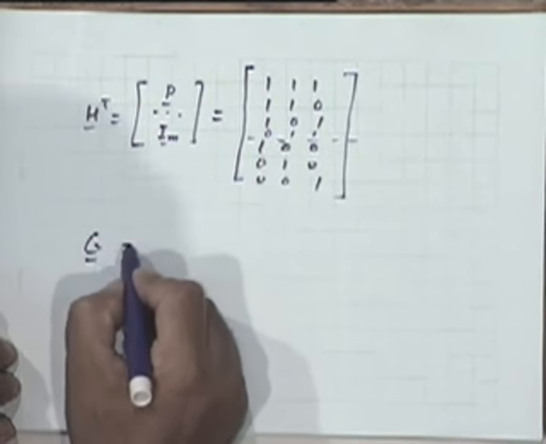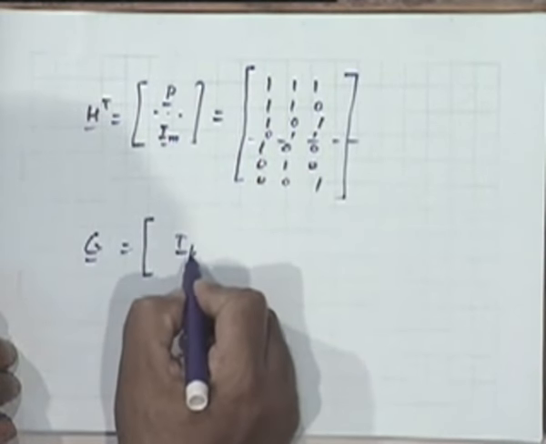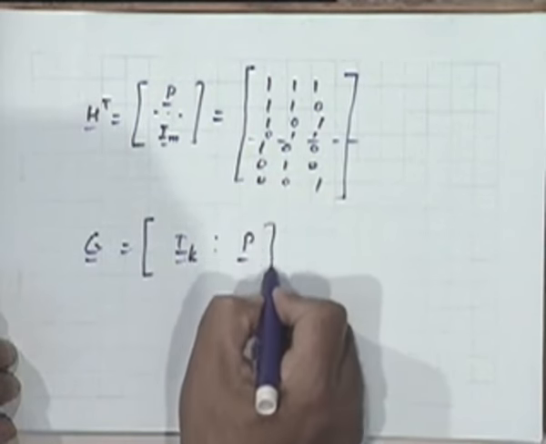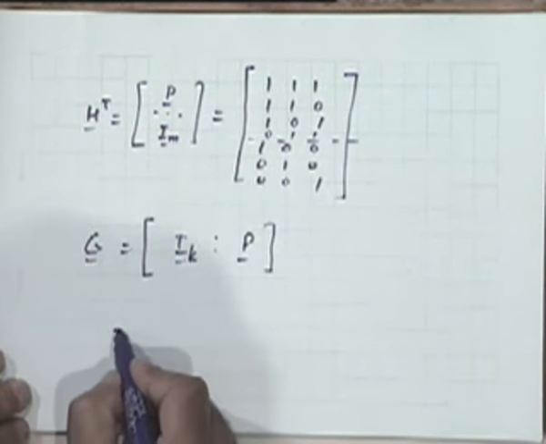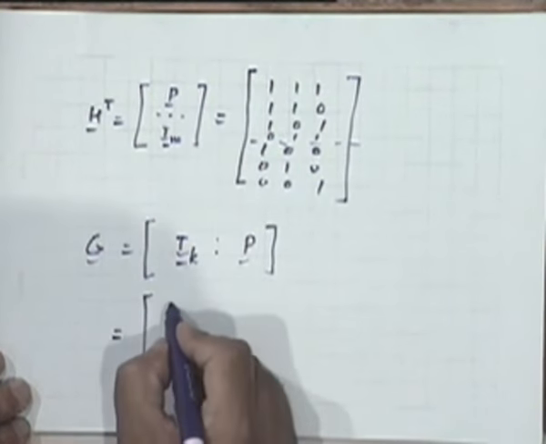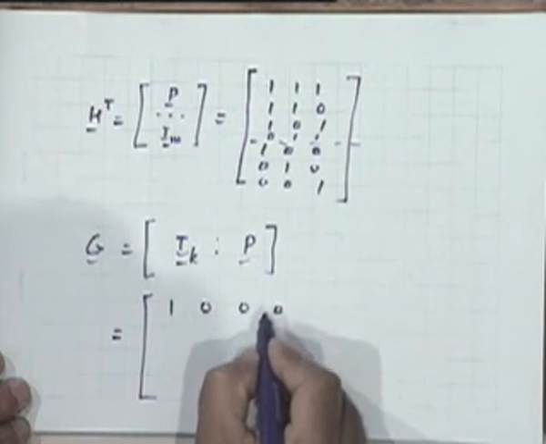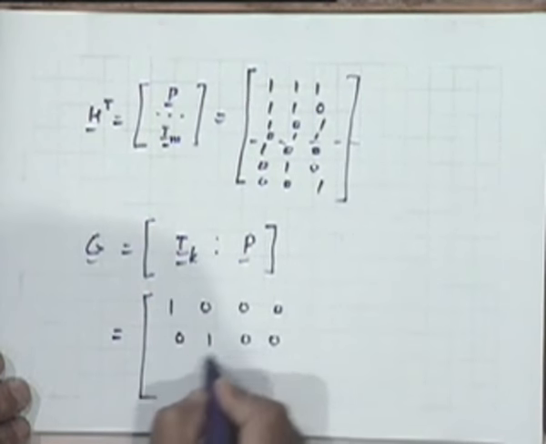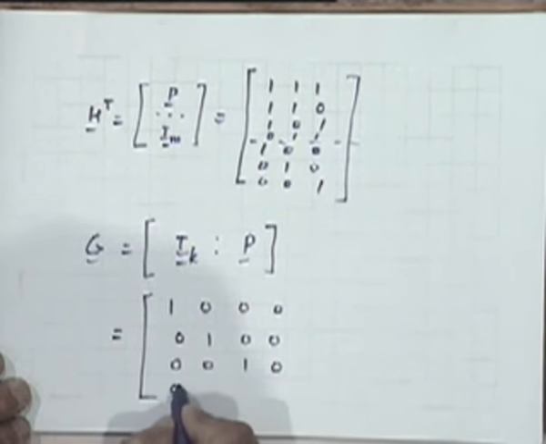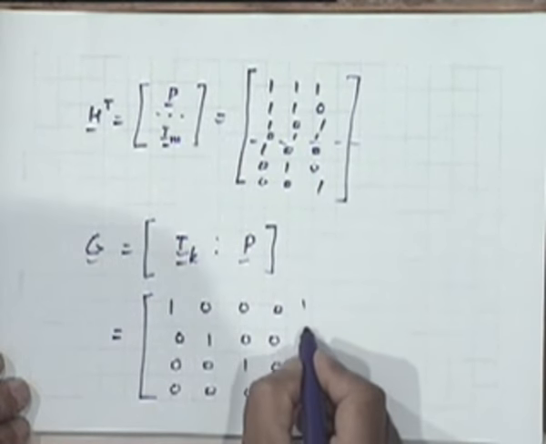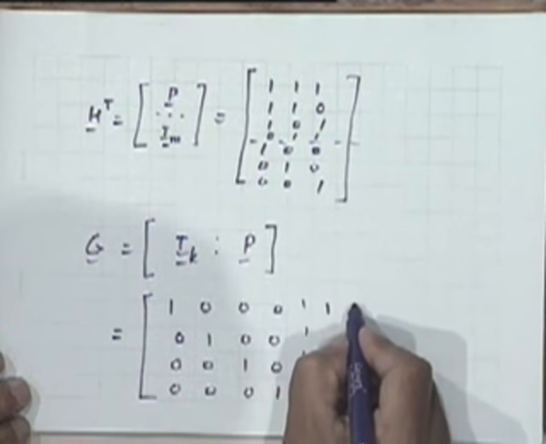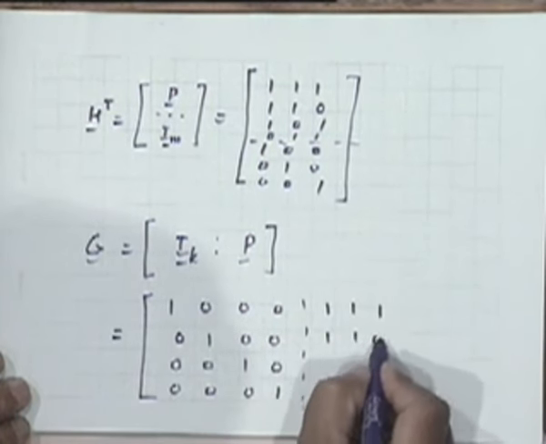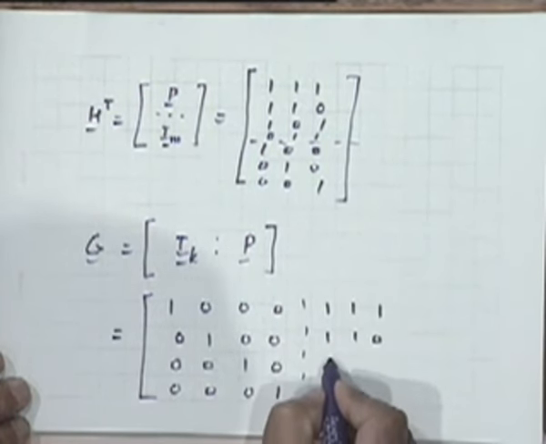The corresponding G will be constructed like this. That will turn out to be the identity part and P, you know, it's 1 1 1, 1 1 0, 1 0 1, 0 1 1.